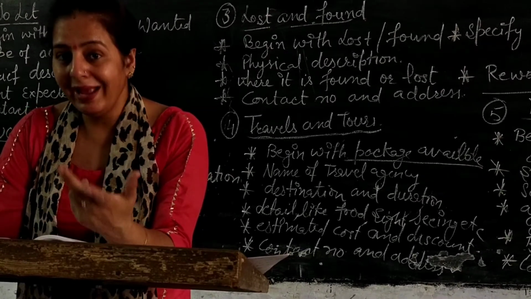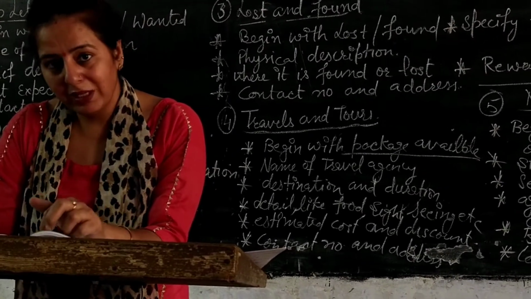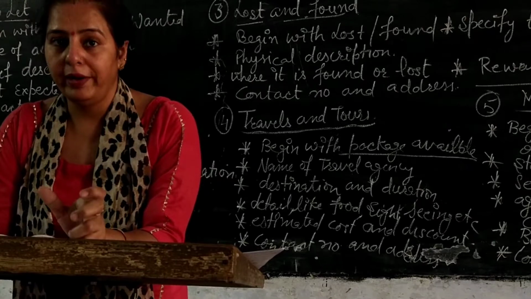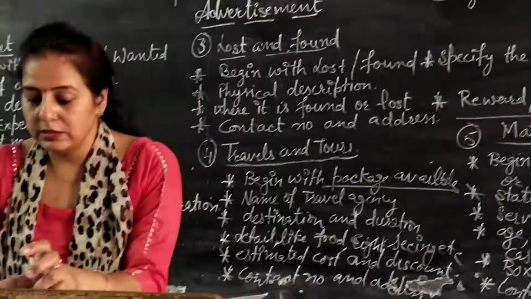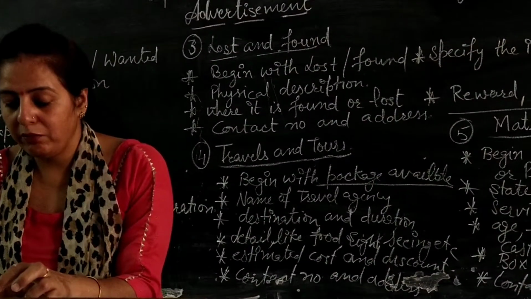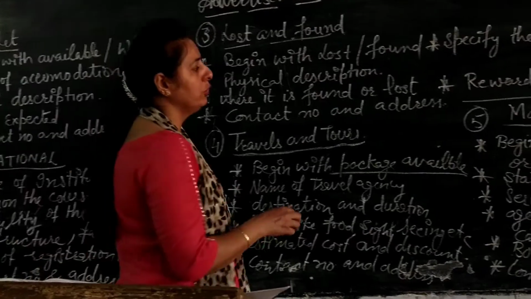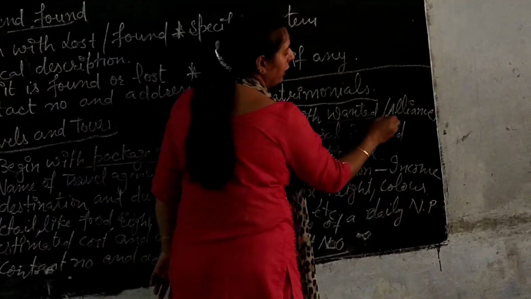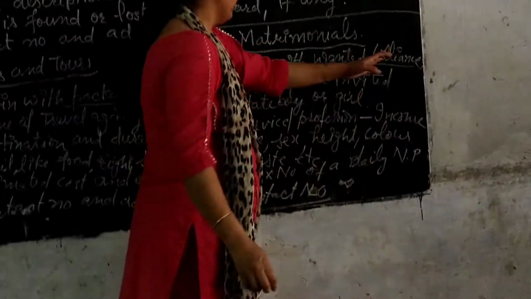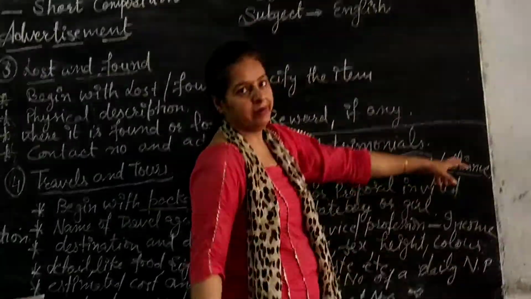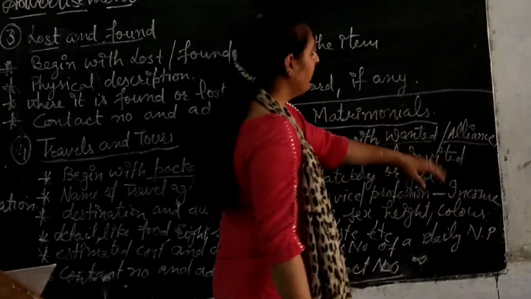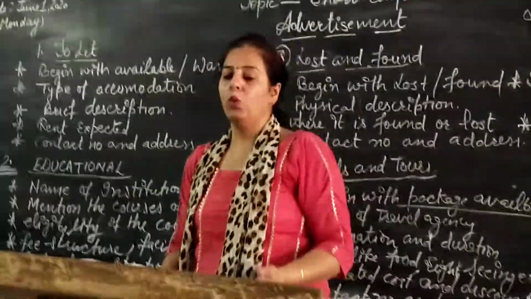Now a boy wants a girl, then what will be the heading? Bride wanted. The heading should be in capital letters. Alliance invited for a very handsome. As I already told you, you can begin with wanted or alliance, alliance wanted or proposal invited. You can start from any word.